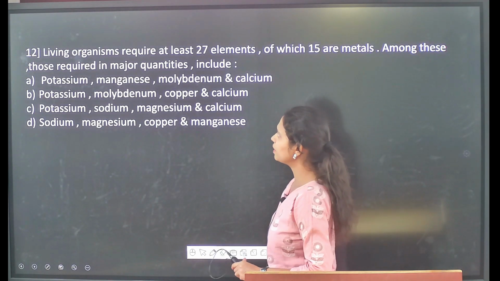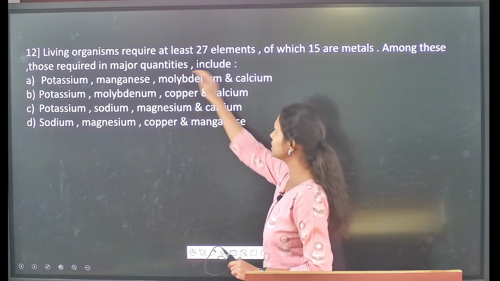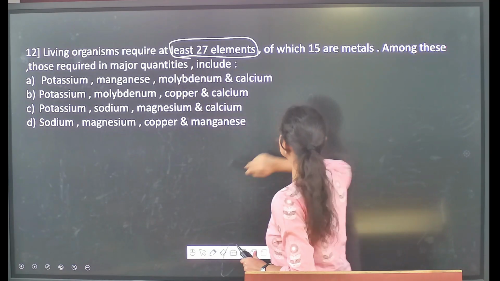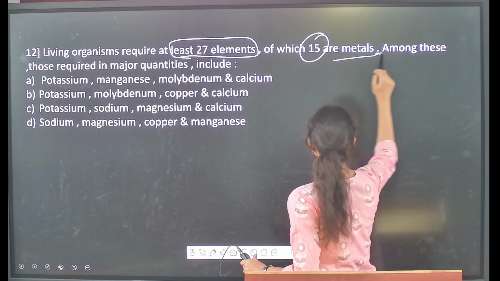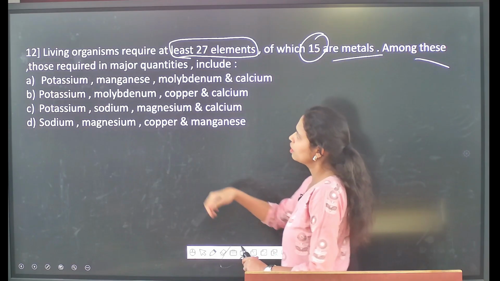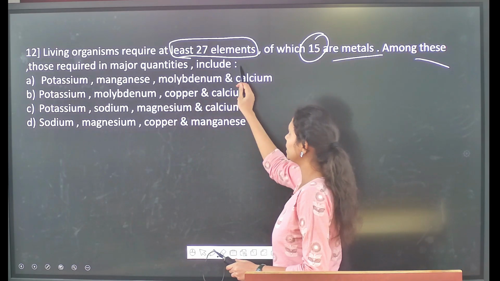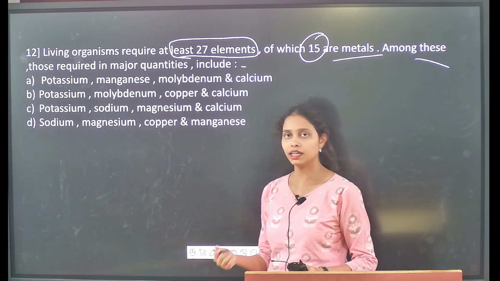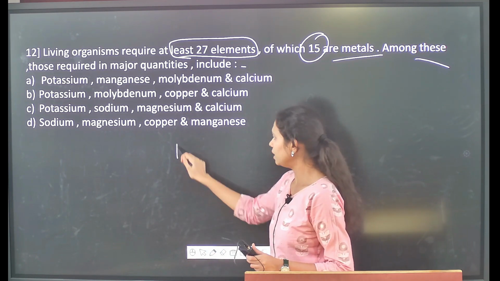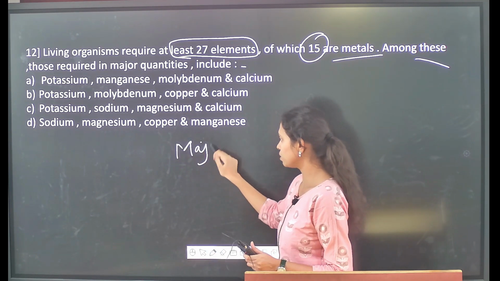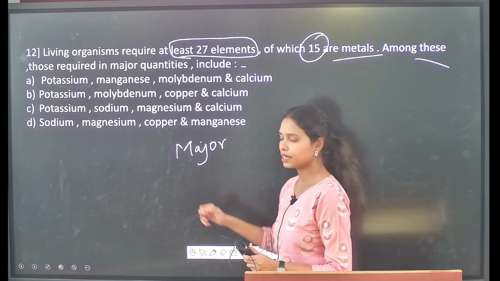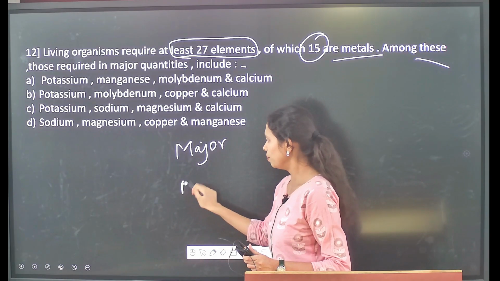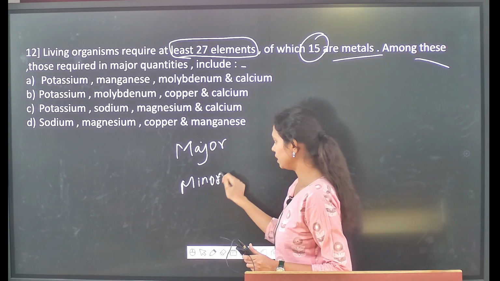Next, living organisms require at least 27 elements, of which 15 are metals. Among these, those required in major quantities include, usually plants require different nutrients in the inorganic form, and on the basis of the requirement, we segregate all those nutrients into major and minor.